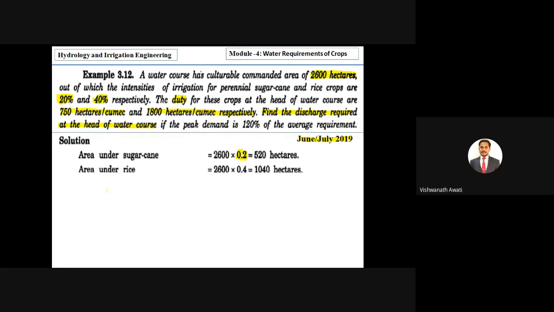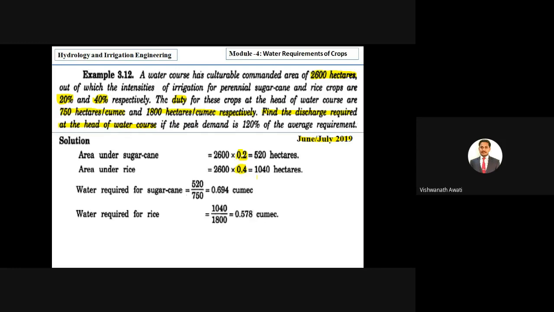Now we have to calculate the area under the rice. Why? Because they are asking us discharge. To calculate the discharge we require area by duty, correct? So the area under the rice, same, out of 2600 hectares, 40%, that is 0.4, right? So 0.4 is multiplied, then we are getting the area, that is 1040 hectares, correct?